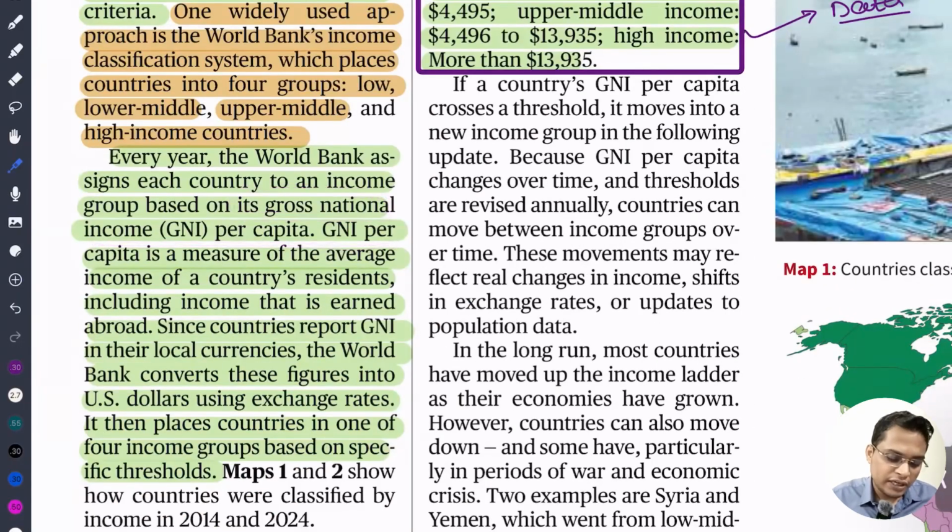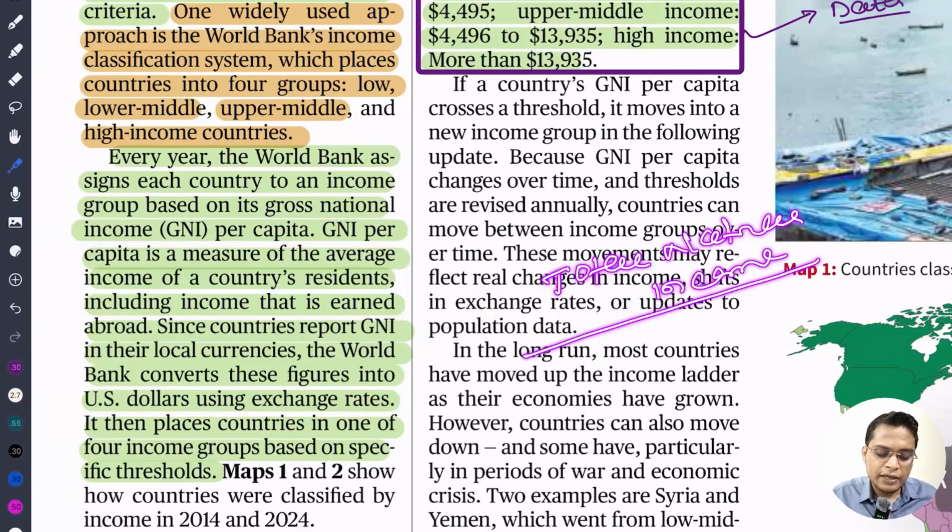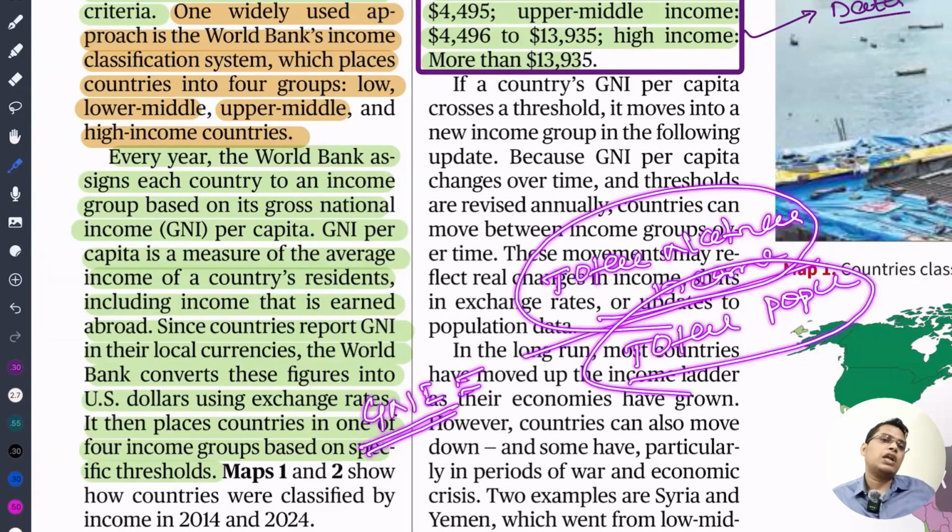So how do they count? They count total national income, total national income, by total population. This is what is called GNI, gross national income per capita. So total national income by total people.